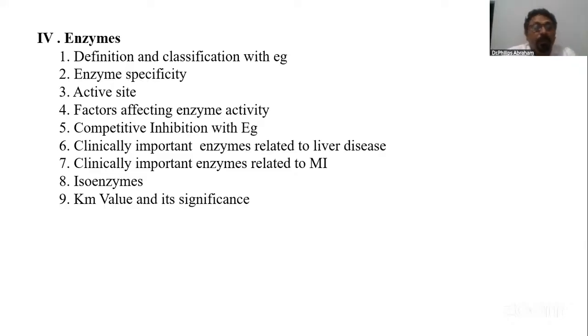Then, okay, another question once or twice asked is isoenzymes. You know what isoenzymes are? Iso means same enzyme. That means same action. Then what is different? Their physical properties, chemical properties, or site of origin. I always say this way: when you study isoenzymes, think of isoenzymes as classmates in a class.